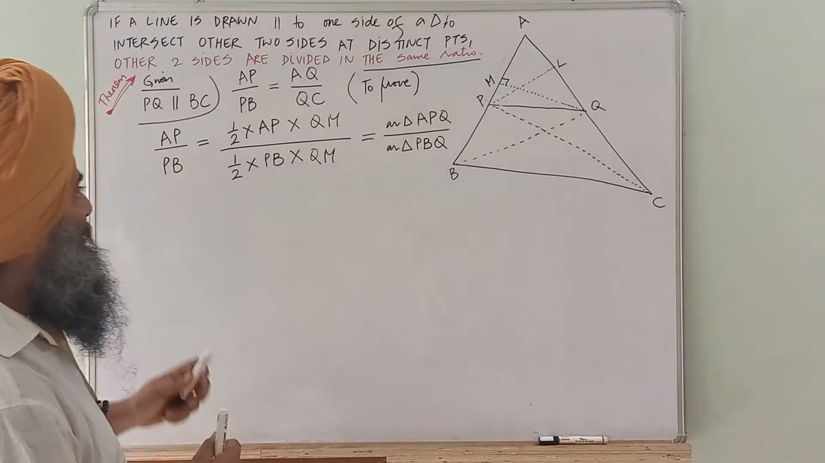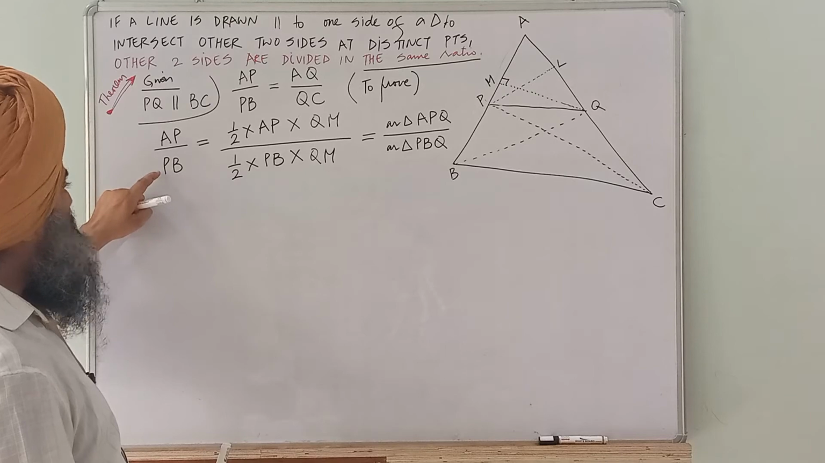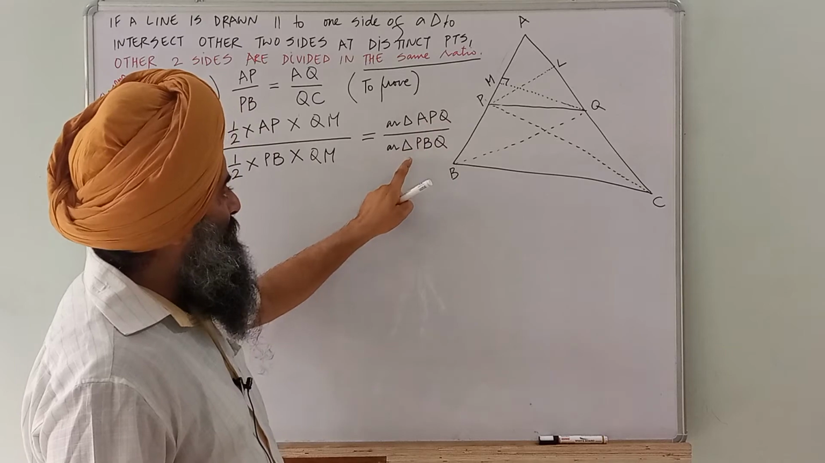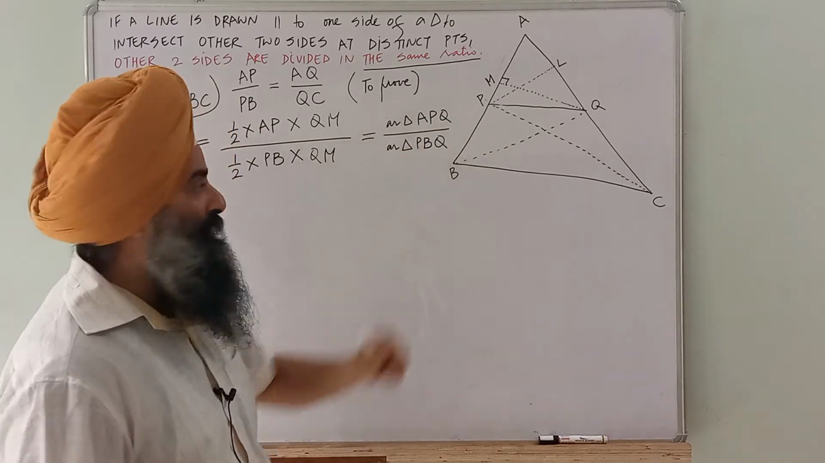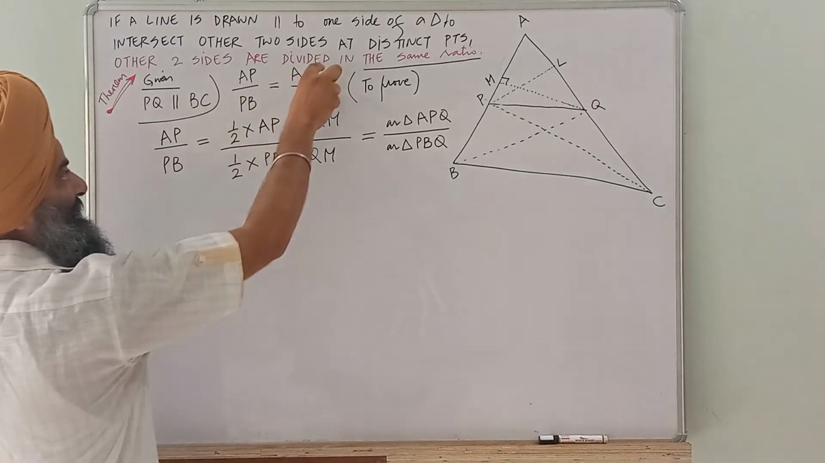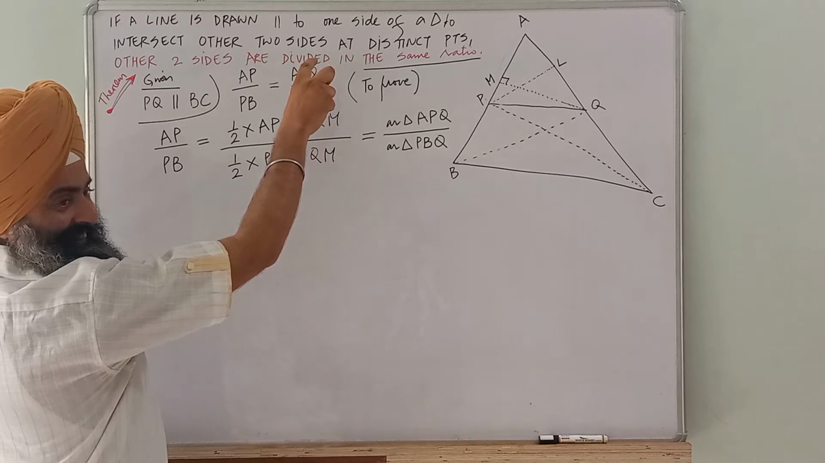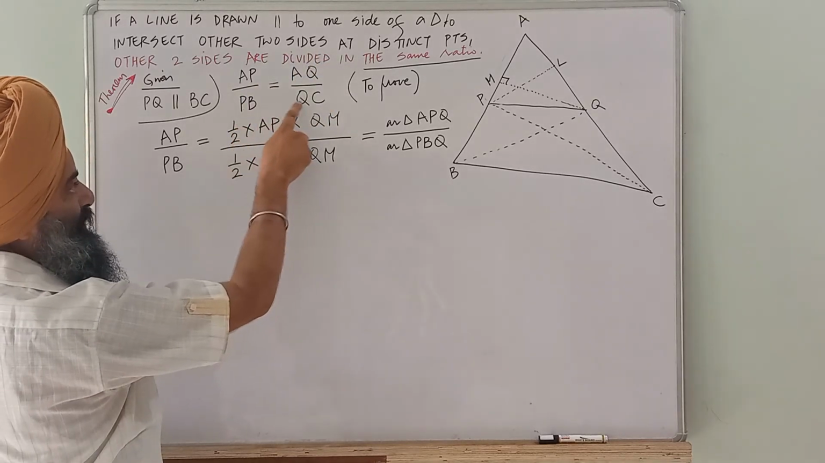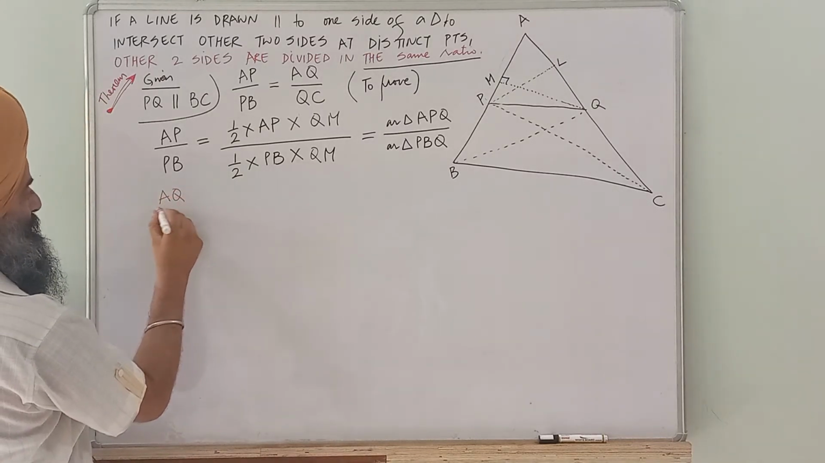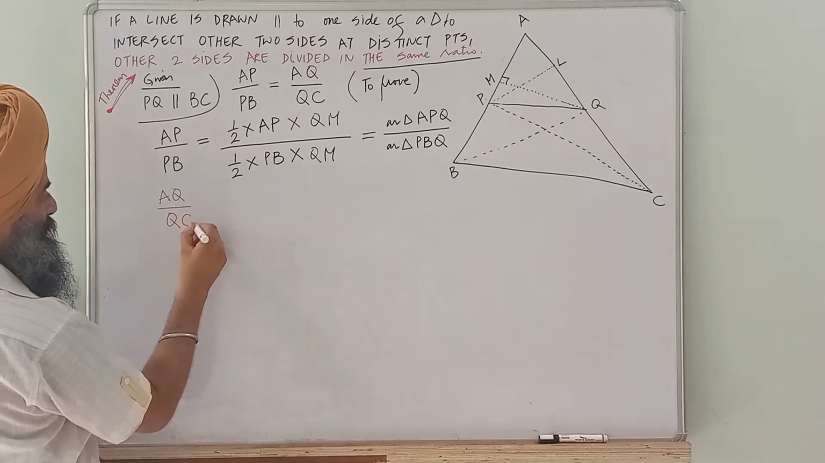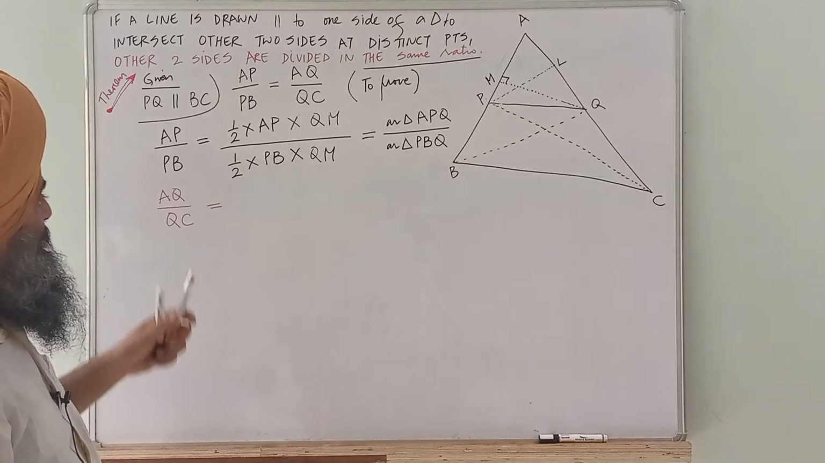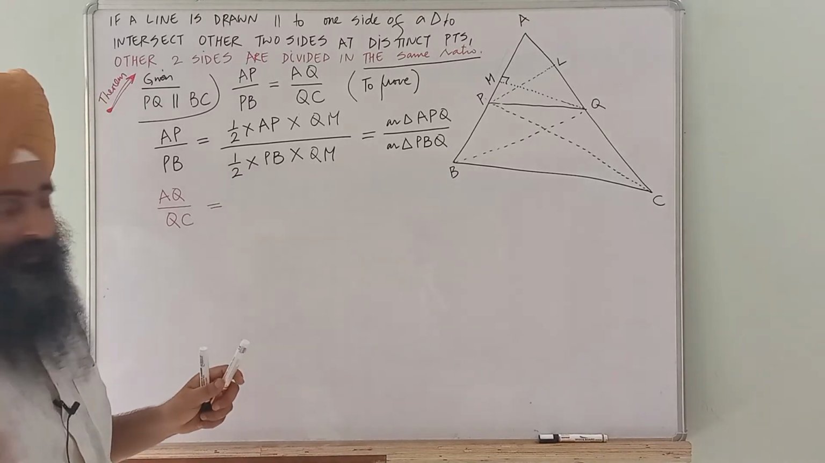Fine. Okay, students. So we came to know that AP by PB can also be written as area of triangle APQ divided by area of triangle PBQ. Very good. Now what will we do? Now we will take the second ratio. We want to prove this ratio is equal to this ratio. Now you take the second ratio. This is AQ divided by QC. Red one. Okay. So AQ by QC.